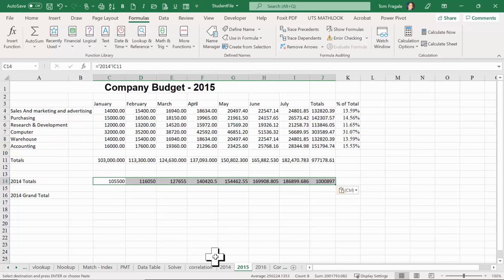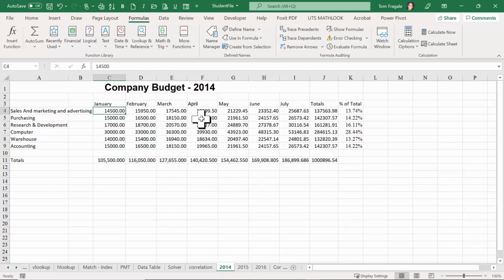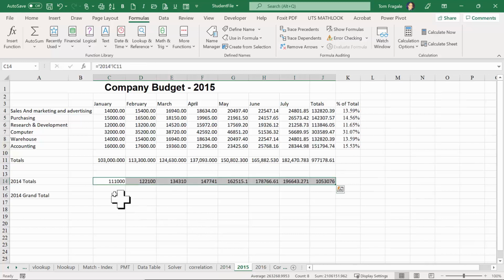I'm going to go back to sheet 2014. Now, if you see those blinking cells, just press the escape key on your keyboard. Good. So I'm going to change this number over here to say 20,000. Now that changed this total to 111,000. Let's see if it changed on sheet 2015. And it did. So we copied from one sheet, we went to another sheet, and we said paste special and then paste link. And now those sheets are linked together. So if I change one, it'll change the other.